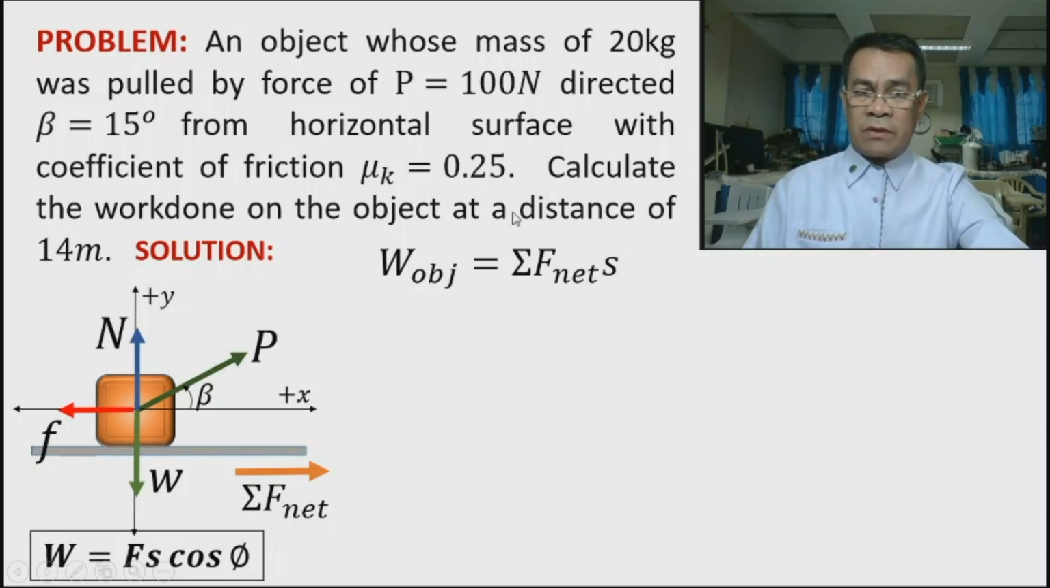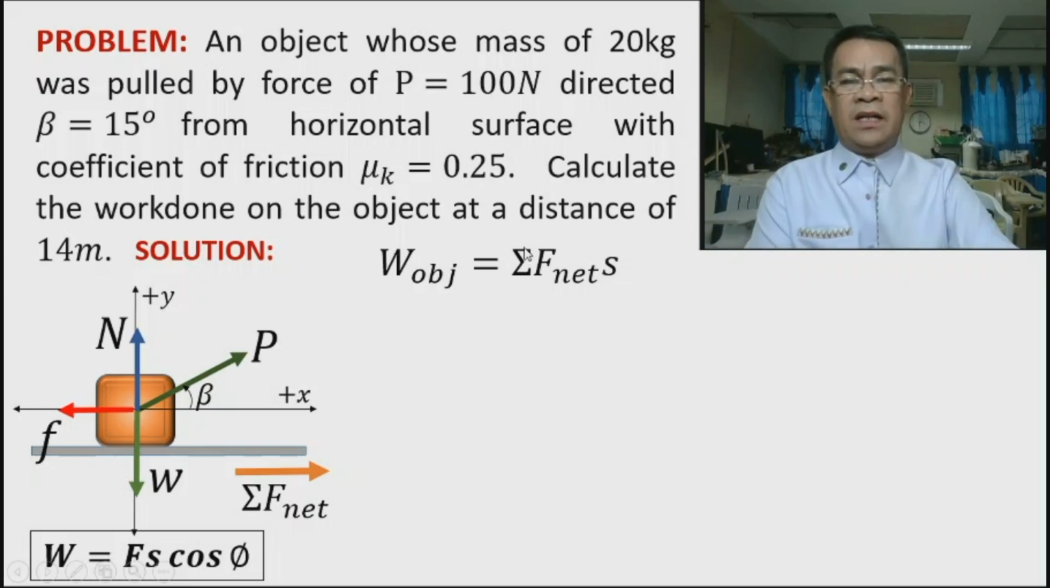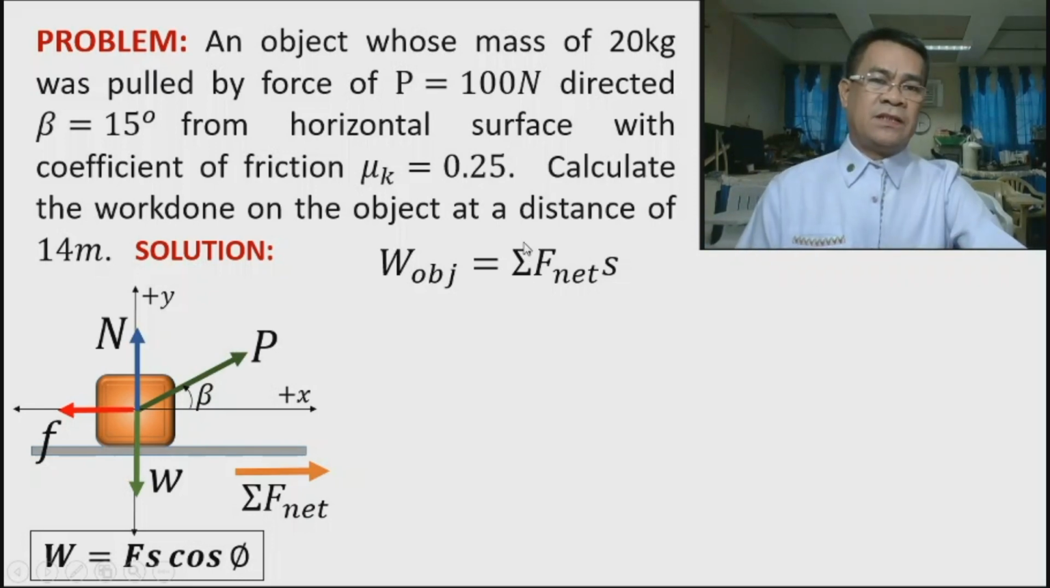Take note, the displacement according to the problem is 14 meters. So all we need to do is to find the net force. Okay? So look at the free body diagram. Therefore, we need to solve for the normal. Why? Because we need it for the friction.